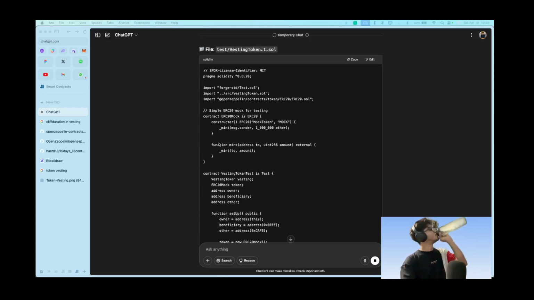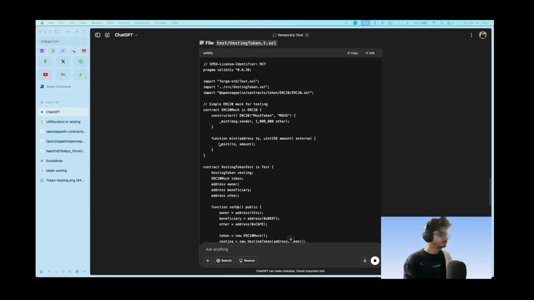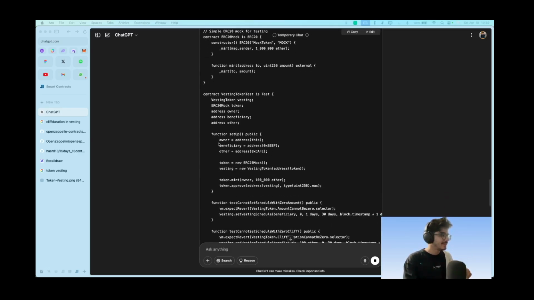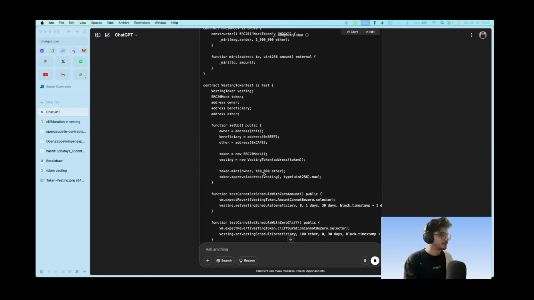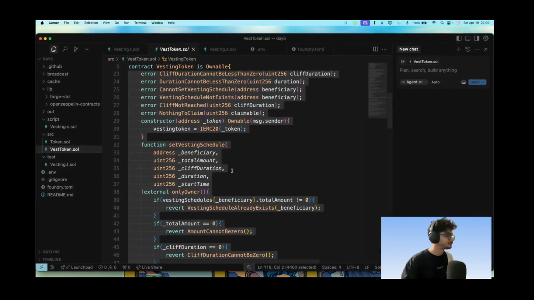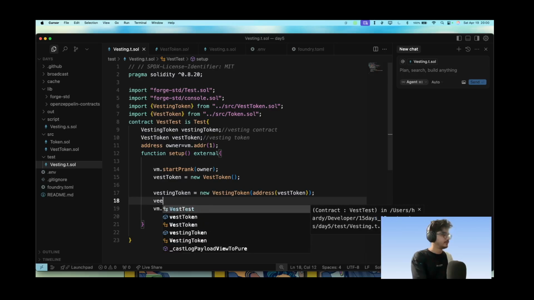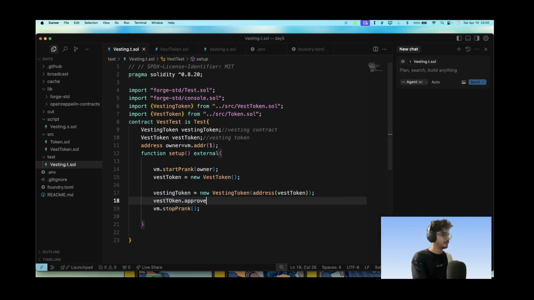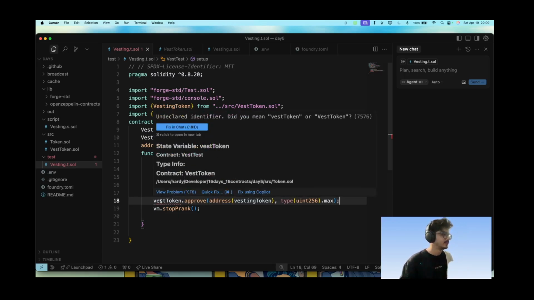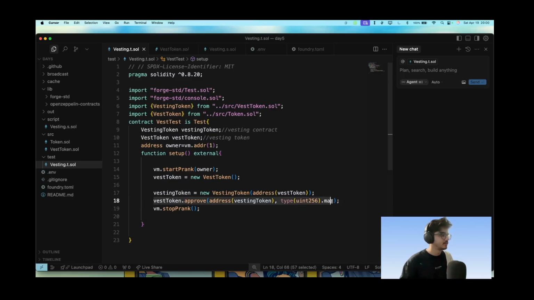So yeah, we need a token.approve. So we need to vestToken.approve, vesting token, and let's go here, vestToken.approve, address token, you want to give it max. So this has approved here the maximum amount of tokens for this.